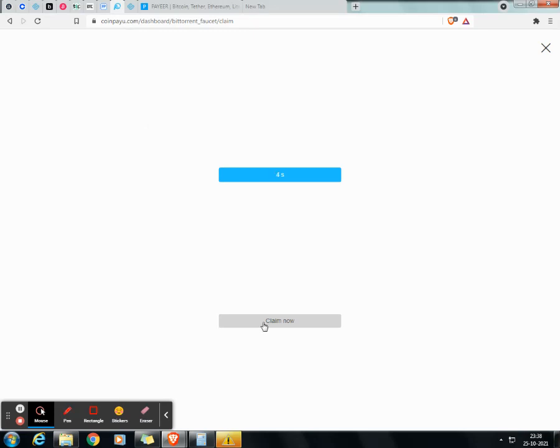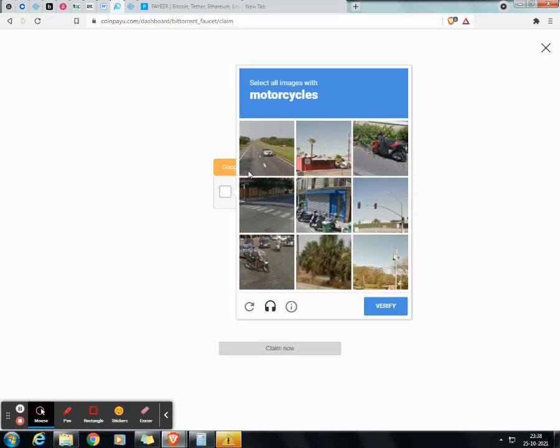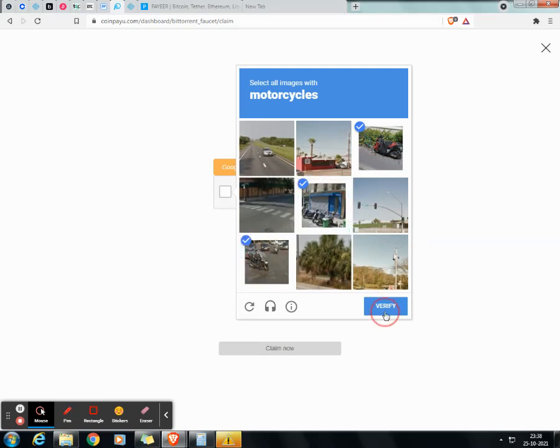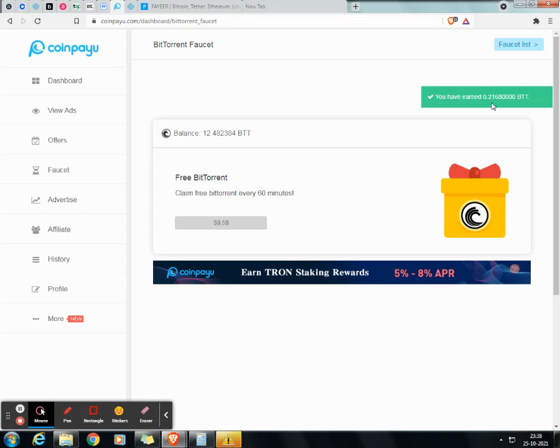After 10 seconds we can claim our BitTorrent coin. So this is how I daily earn BitTorrent hourly, and it's a really good way to make BitTorrent cryptocurrency. You can see the Google captcha here. We just need to select the motorcycles, so clicking on motorcycles, it's very simple. Just hit the claim now button, and how much I got, you can see here 0.21 BTT coins directly transferred to my account.